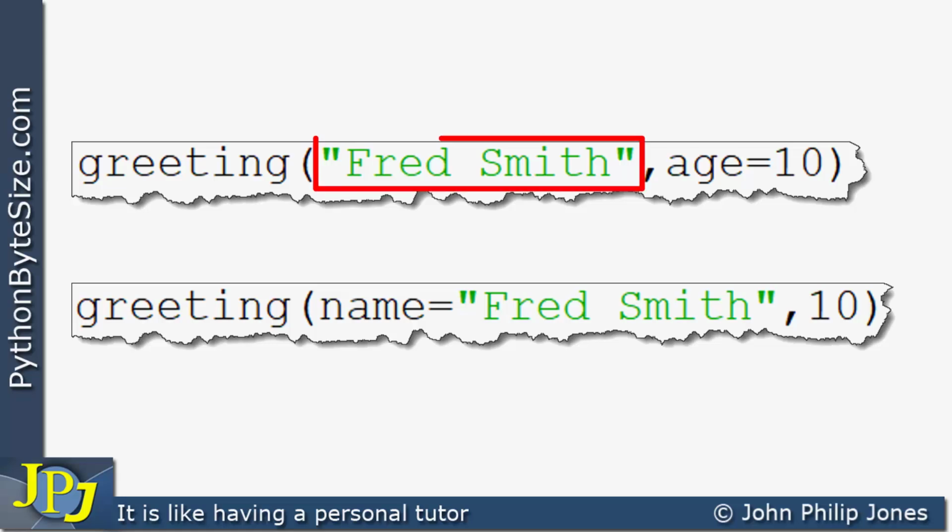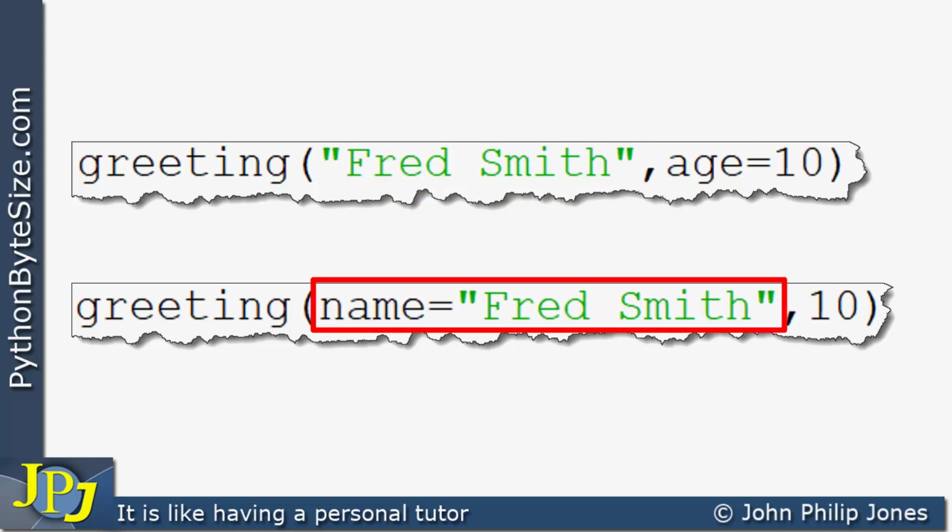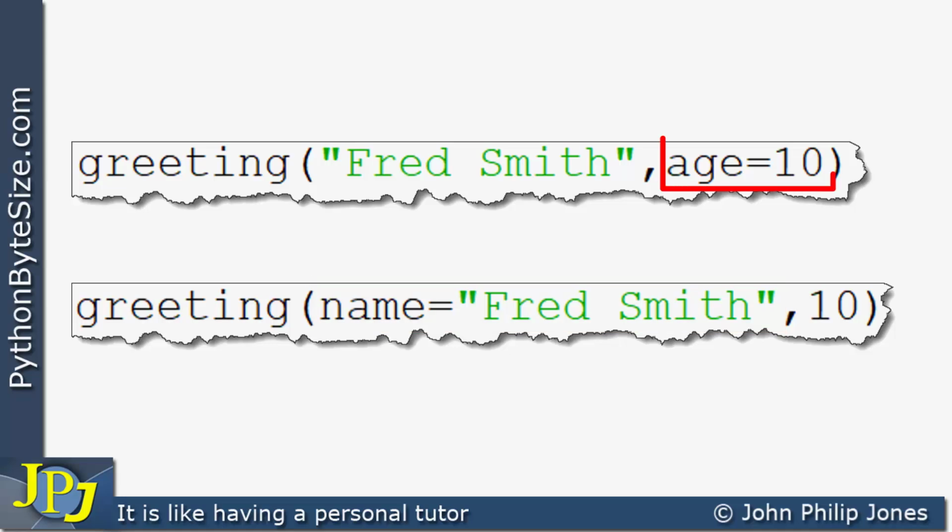You can see here I passed Fred Smith as the positional argument during the function call, whereas here you can now see Fred Smith is being passed using the keyword argument. Here you can see I was passing age as a keyword argument, but look here and you can see I've stopped passing it as a keyword argument.